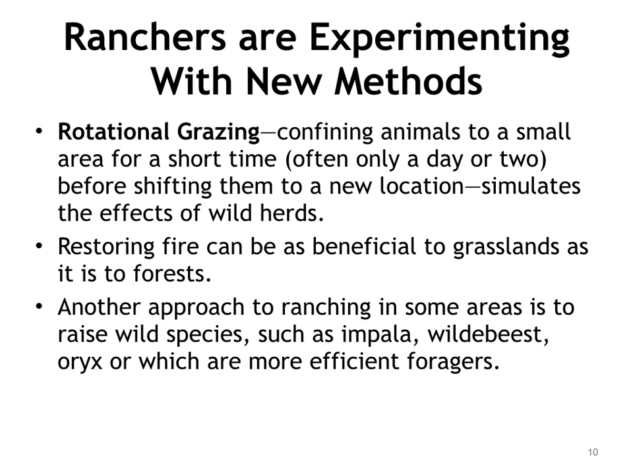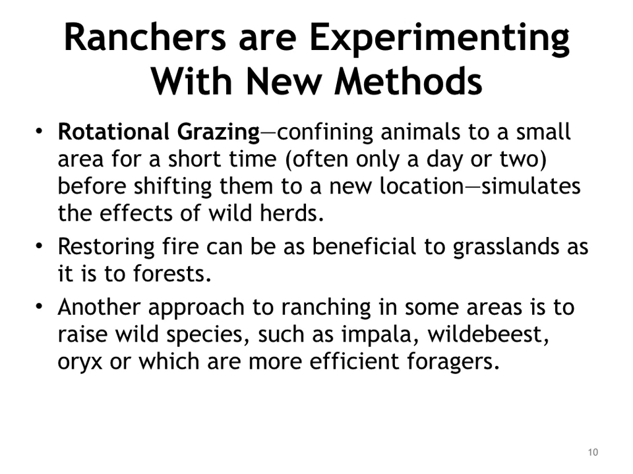Short-duration, rotational grazing, confining animals to a small area for a short time, often only a day or two, before shifting them to a new location, simulates the effect of wild herds. Forcing livestock to eat everything equally, to trample the ground thoroughly, and to fertilize heavily with manure before moving on helps keep weeds in check and encourages the growth of more desirable forage species.